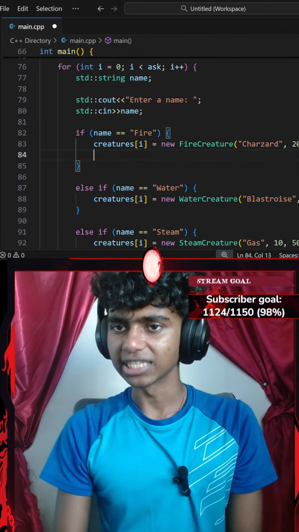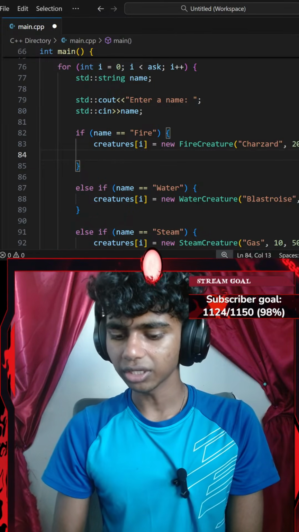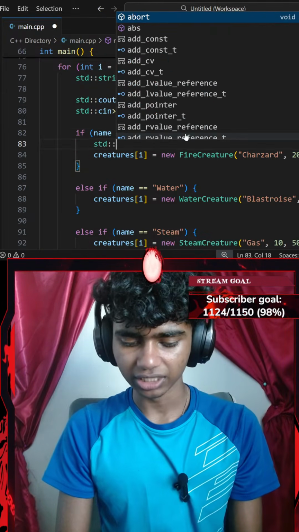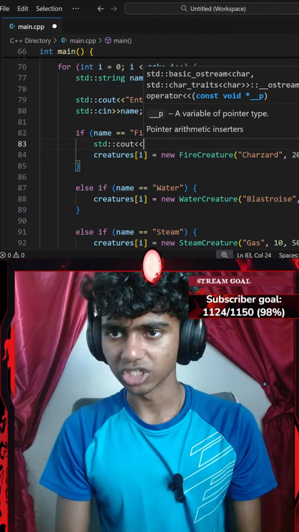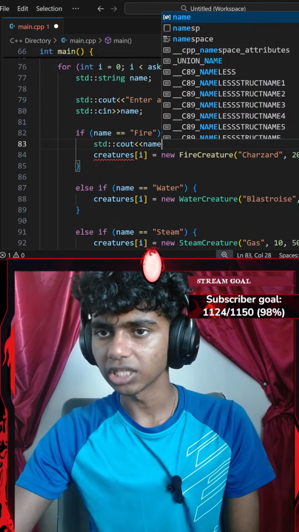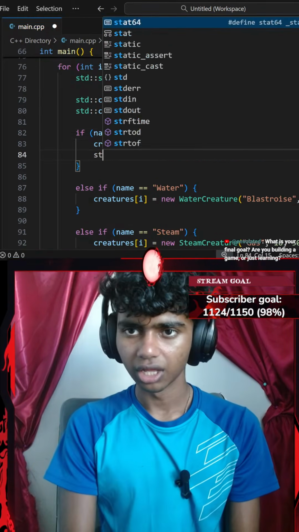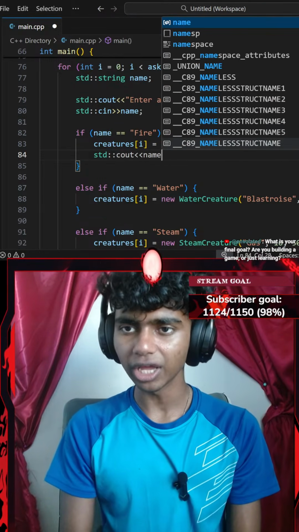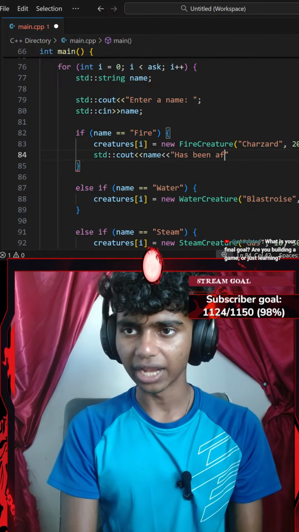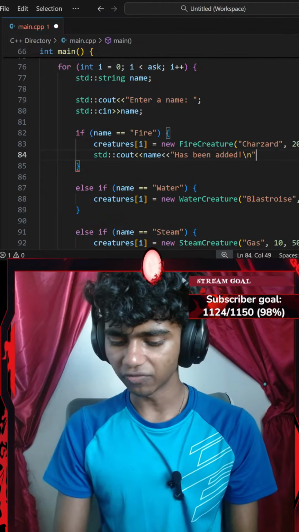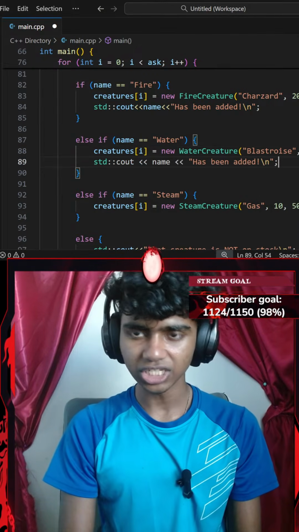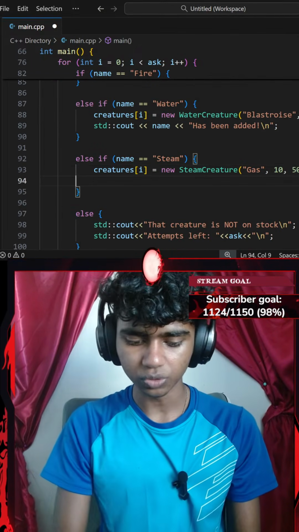Okay, when I do create a class, I want to go with something like creature at index of i. Okay, I did actually do that. I might go with a standard console output with an insertion operator that says something like my name. Hold up, guys. Let me actually delete this from here. Let's add it here. I'll go with a standard console output with an insertion operator that says my name data member with another insertion operator has been added. There we go. Exclamation with a \n new line ending with a semicolon. I honestly might copy this to save time and paste it here, and lastly paste it here as well.